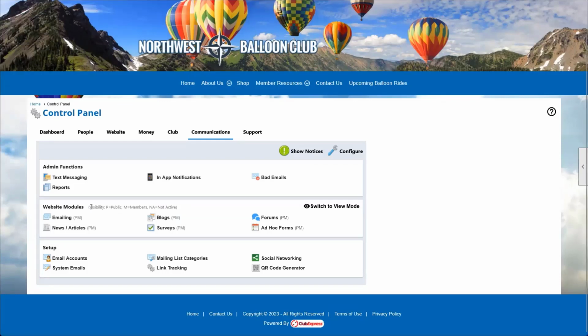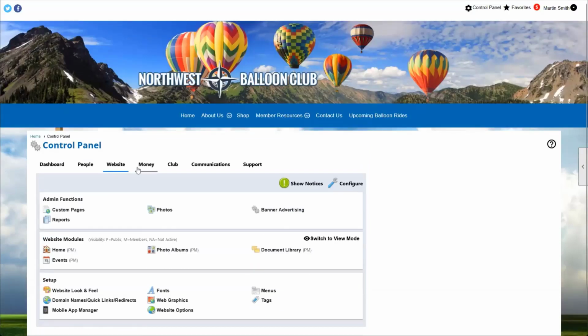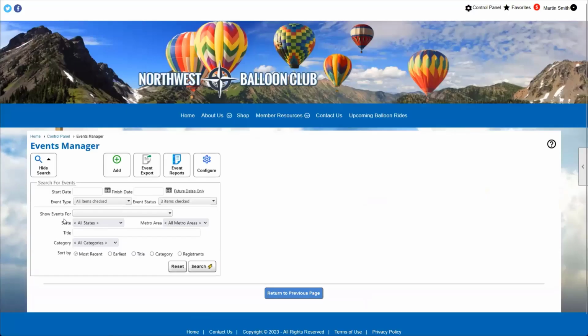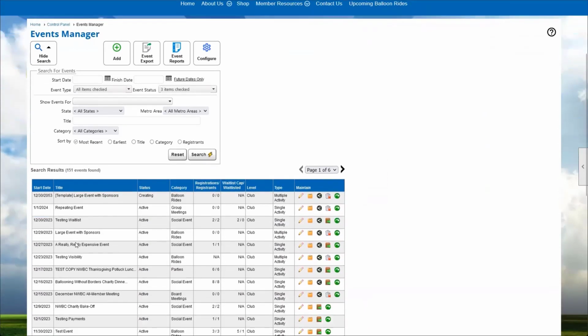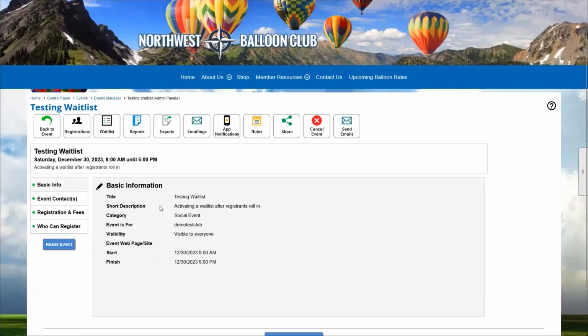One more way that I really like to use the interest group module is in our event module. So if we head back over to our website tab of the control panel, whenever we are creating an event, there are two ways we can make an event specific to an interest group. So if we pick an event from this list here, whenever we are creating an event, the first way we can make it specific to an interest group is by controlling the event's visibility. We have other videos that go into the rest of the configuration on events, in fact, a lot of videos related to events, but we're going to look at two specific sections right here in this event.